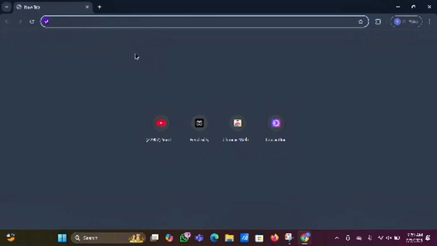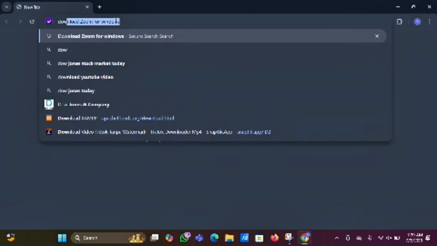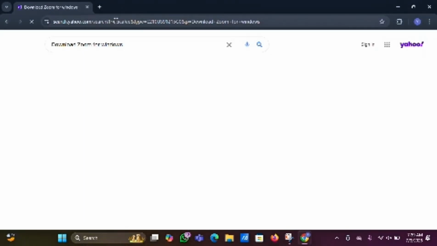Then, go to the official website of the application you want to install. For example, if you want to install Zoom, go to download Zoom for Windows.